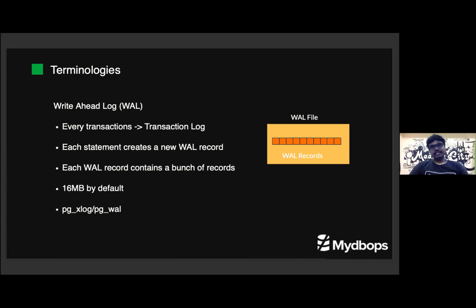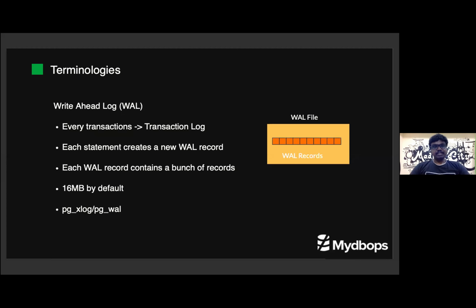So consider a transaction. Our transaction contains 5 statements. Each statement will create a new WAL record in our WAL file. So simply we can say our WAL file just contains a set of WAL records. Each WAL record will contain a set of changes made on the database. This is about the WAL file.